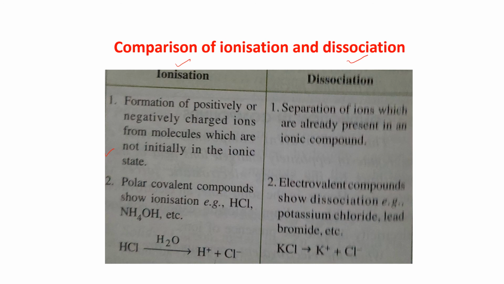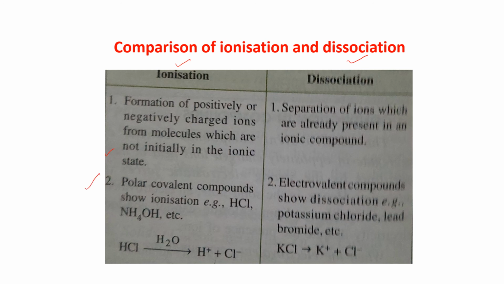They are already present as ions, but in the solid they do not conduct electricity because of the strong electrostatic force of attraction. For ionization, the ions form from molecules which are not initially in the ionic state, like HCl. It was not initially ionic, but because of the electronegativity difference, polarized positive and negative charges occur.